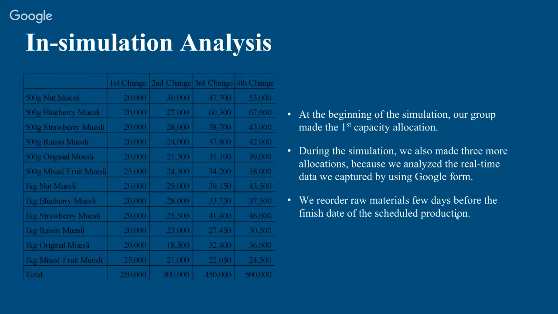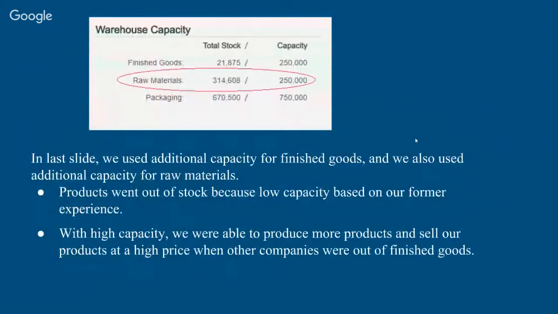And then we reordered raw materials a few days before the finish date of a scheduled production, because it will take some time for the raw material to arrive at our warehouse. So we needed to do this in advance. And for the warehouse capacities, in the last slide, we use additional capacity for finished goods, and we also use additional capacity for raw materials.